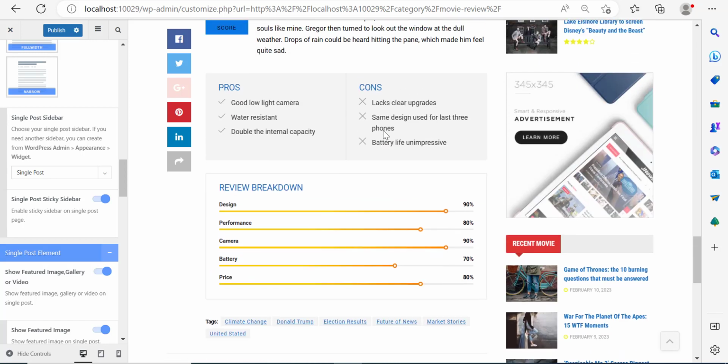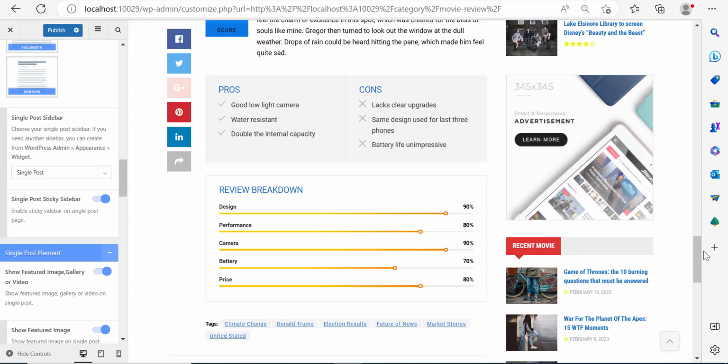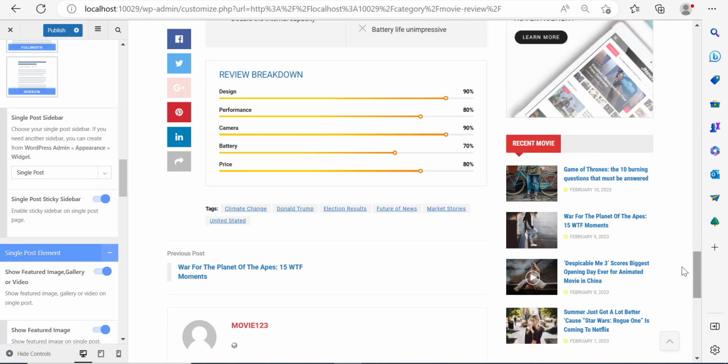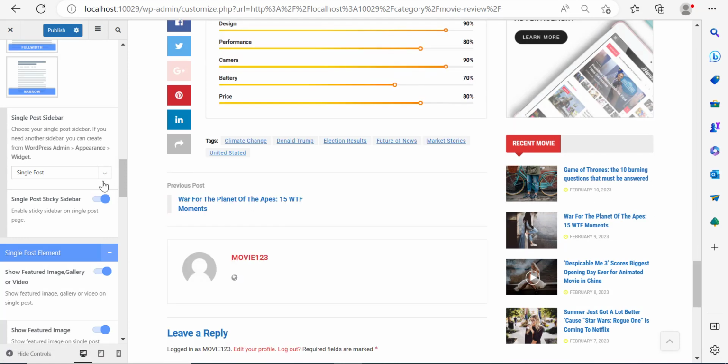Maybe they're reading something about Batman versus Superman, but if they scroll down, some title catches their eye, for example, Game of Thrones, the 10 Burning Questions, and they might just click on that, and you make more money. Anyways, the more you keep people on your website, the better. So the more they read stuff on your website, the better.